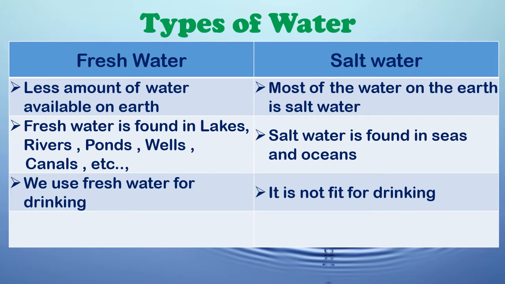Types of water. There are two types of water: fresh water, salt water. Differences between fresh water and salt water. Fresh water: less amount of water is available on earth. Salt water: most of the water on the earth is salt water. Fresh water is found in lakes, rivers, ponds, wells, canals. Salt water is found in seas and oceans. We use fresh water for drinking. Salt water is not fit for drinking.